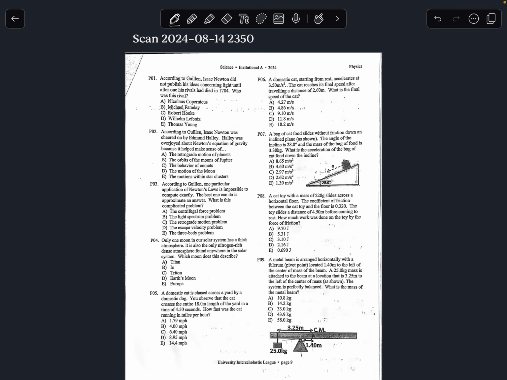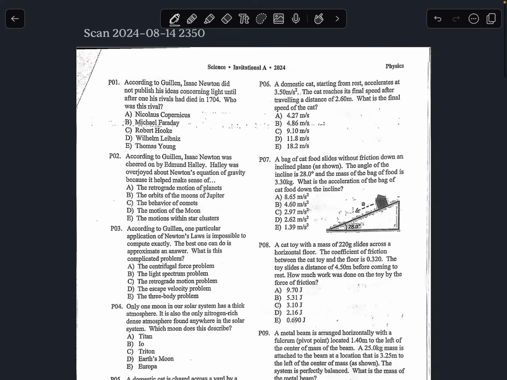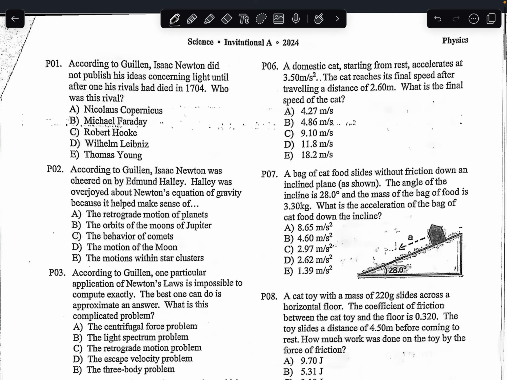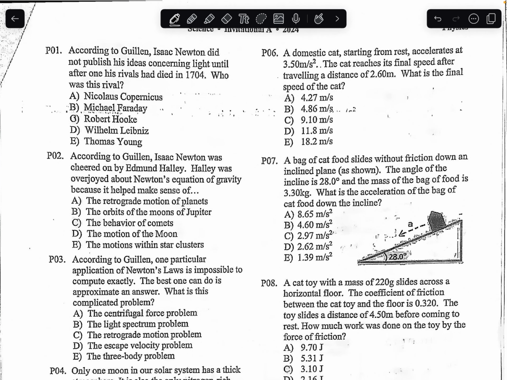Numbers 1, 2, and 3 are going to be from the reading 5 Equations That Changed the World by Michael Guillen. The answer to number 1: who was the rival that Isaac Newton decided not to publish his ideas concerning light because of? That's going to be Robert Hooke.